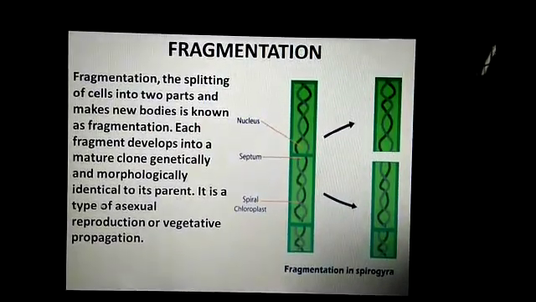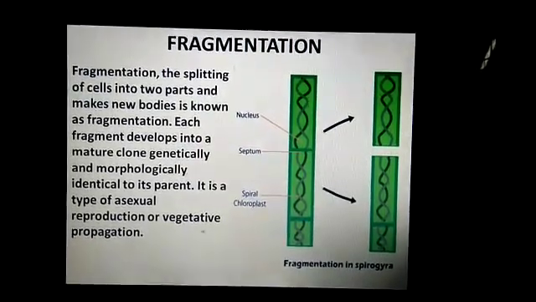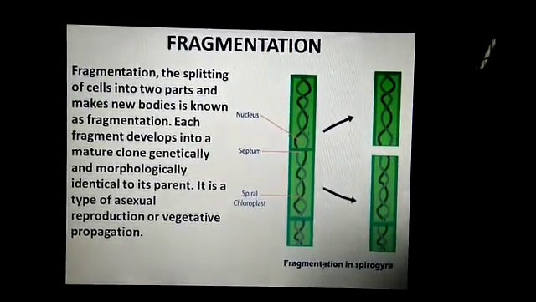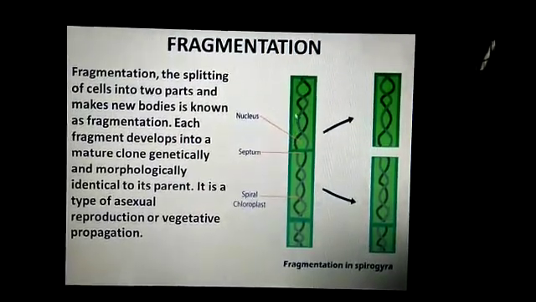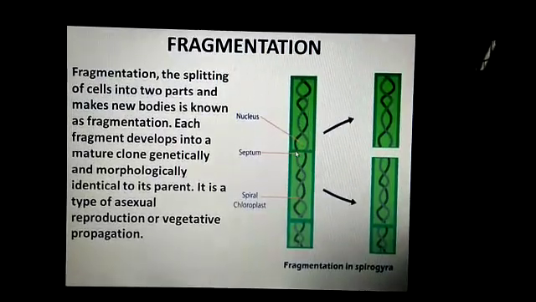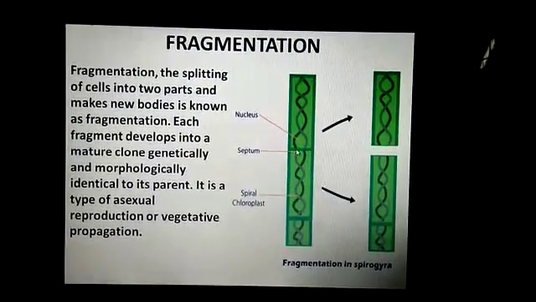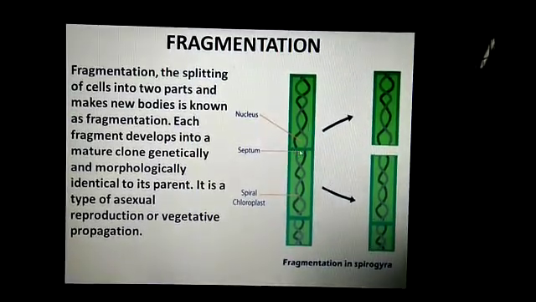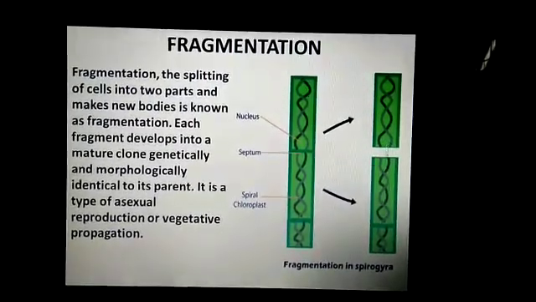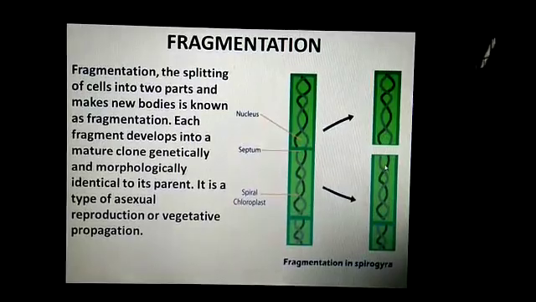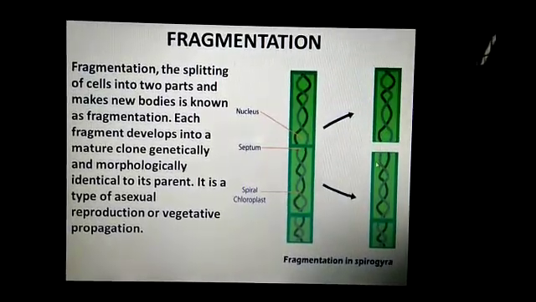It is a type of asexual reproduction or vegetative propagation. You can see in the given picture, this is fragmentation in Spirogyra. Spirogyra has a ribbon-like structure, and you can see there is a formation of septum. Septum means wall formation starts and ultimately the cell divides into small fragments and each fragment behaves like a single cell.